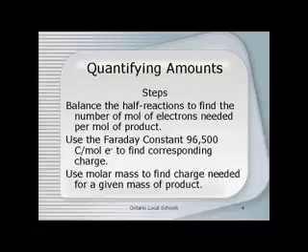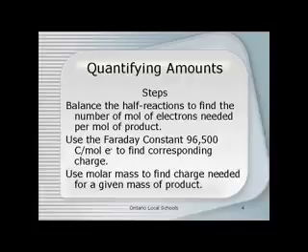Let's look at quantifying the amounts in a reaction as a result of electrolysis. The steps are real simple, but there are a lot of them. So pay careful attention. One of the first steps is you want to balance the half reactions to find the number of moles of electrons needed per mole of product. Once you've done that, you can use Faraday's constant, which is 96,500 coulombs per mole of electrons, to find the corresponding charge.